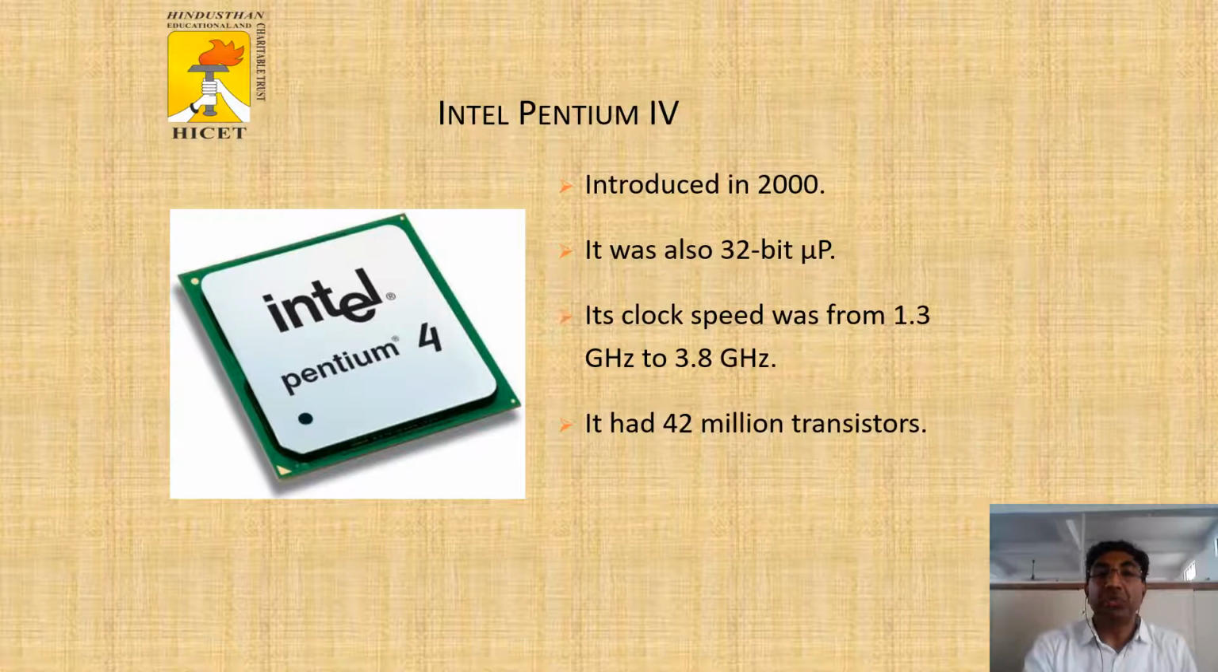Then the Pentium 4 was introduced in 2000. This is also a 32-bit microprocessor. The clock speed is from 1.3 gigahertz to 3.8 gigahertz. It had 42 million transistors designed in a single chip.